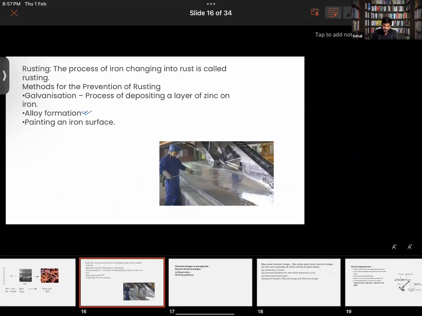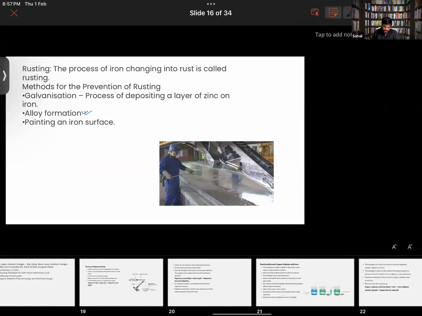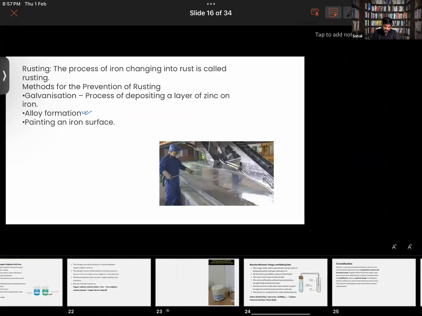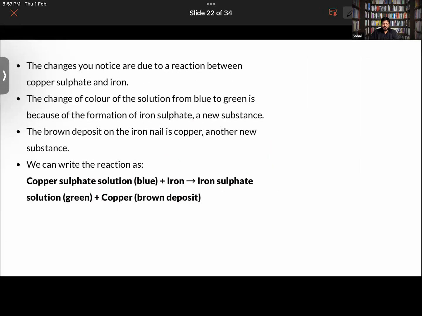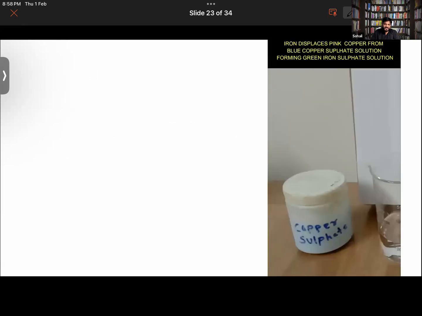Let me show you that one. See what we have done here. We have taken copper sulfate solution here, which is blue in color, and you are adding iron into it. So thereby iron sulfate is formed, which is green in color, and copper will be deposited over the iron. This will be more clear if you were to look at this activity.